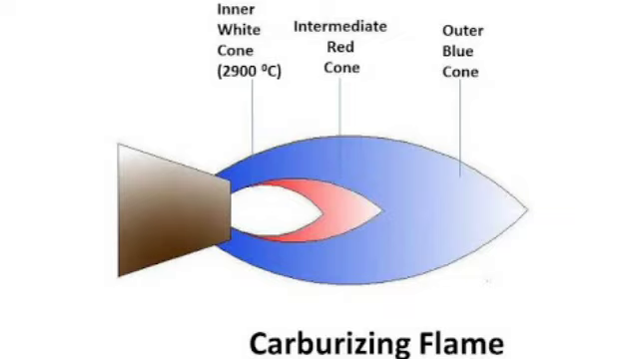Next is carburizing flame. This flame has excess of fuel gas. This flame chemically reacts with metal and forms metal carbide. Due to this reason, this flame is not used with metals which absorb carbon. This is a smoky and quiet flame. This flame has three regions. The inner zone has white color, the intermediate zone is red in color, and the outer zone has blue color. The inner cone temperature is about 2900 degrees centigrade. This flame is used to weld medium carbon steel, nickel, etc.